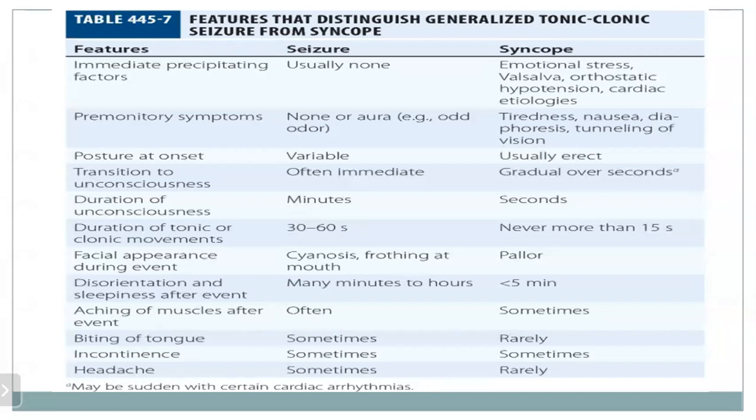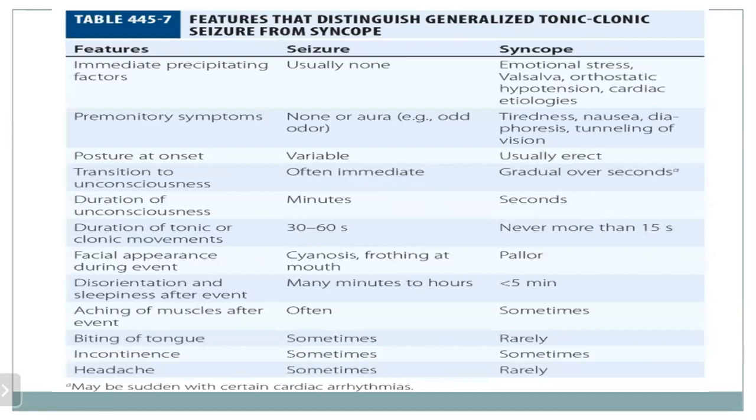over seconds in syncope. The duration of unconsciousness lasts for minutes in seizure, whereas it usually lasts for seconds in syncope. The duration of clonic movements usually lasts 30 to 60 seconds in seizure, whereas in syncope it is not more than 15 seconds. Facial appearance during the event: in seizure, the patient might be cyanosed or frothing from the mouth, but in syncope the patient usually has pallor. Disorientation and sleepiness after the event last from minutes to hours in seizure, whereas it is less than 5 minutes in syncope.